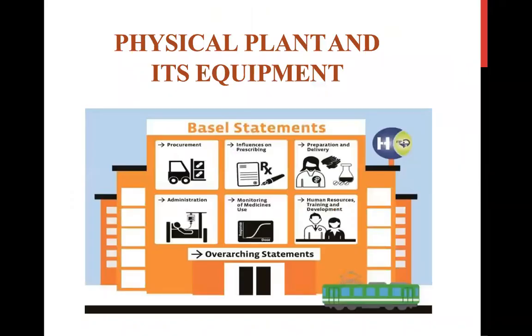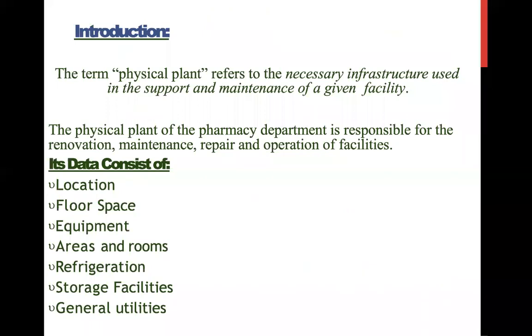You can see in this basic statements of a physical plant in a hospital where it is. So, the introduction of physical plant, the meaning of physical plant: the term physical plant refers to the necessary infrastructure used in the support and maintenance of a given facility. That is known as physical plant. The physical plant of the pharmacy department is responsible for the renovation, maintenance, repair, and operation of facilities.